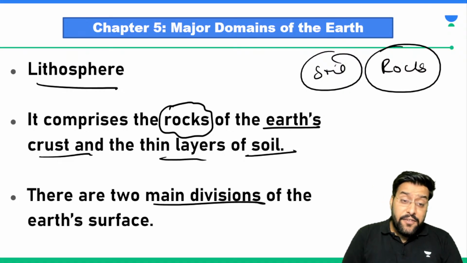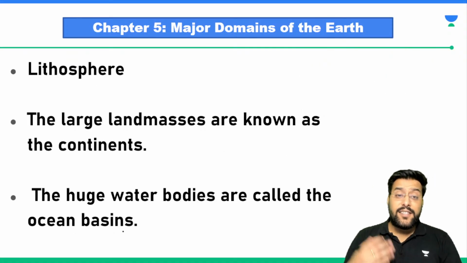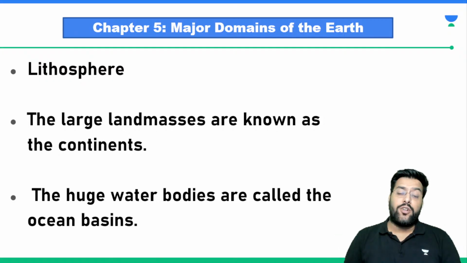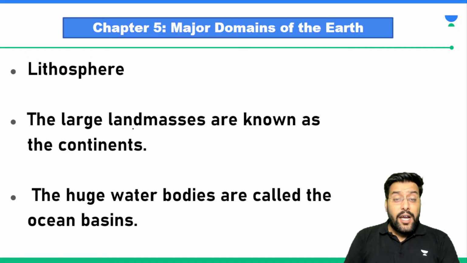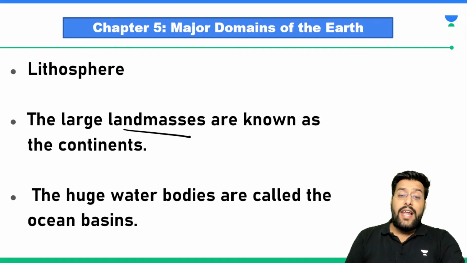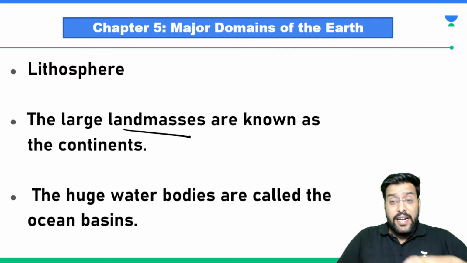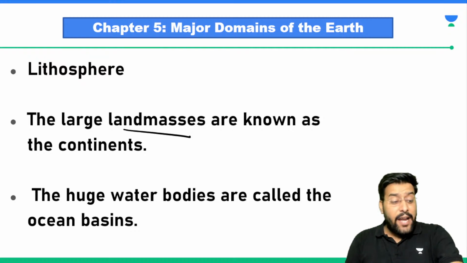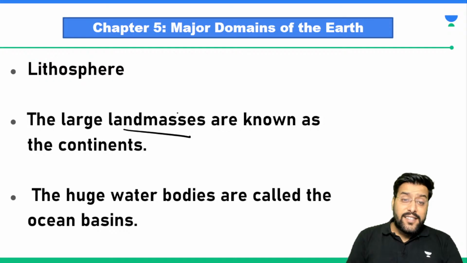There are two main divisions of earth's surface. Earth's surface is majorly divided into soil and rocks. Either you find rocks, or you find soil. Lithosphere is what? A large land mass. The large chunk of land that we see around is lithosphere, and this entire lithosphere is divided into continents and ocean bases. So the earth's surface is basically divided into two parts.